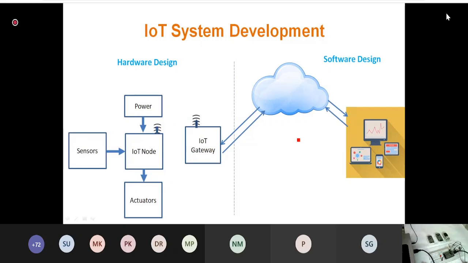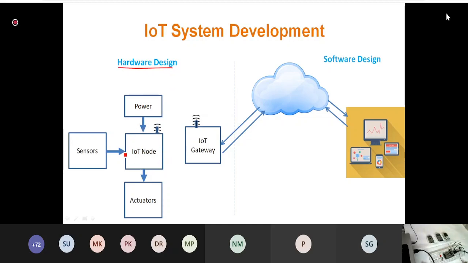So why go for the complex architecture? Because you just want to control the pump. So why not go for the basic freeware clouds from where we can control the actuators? So what I have actually done here, in a hardware design, is I have made one IoT node.